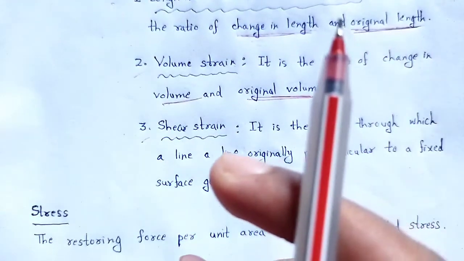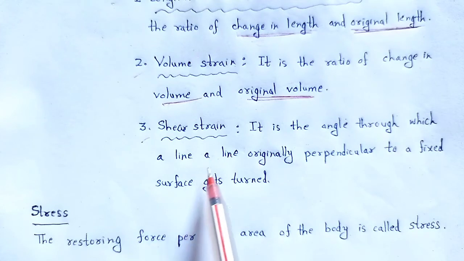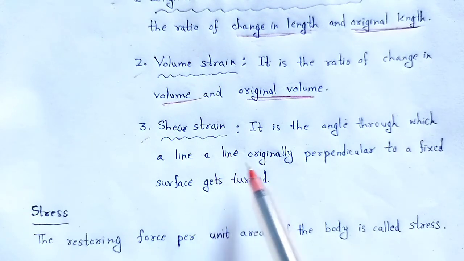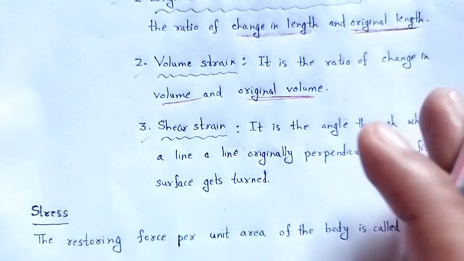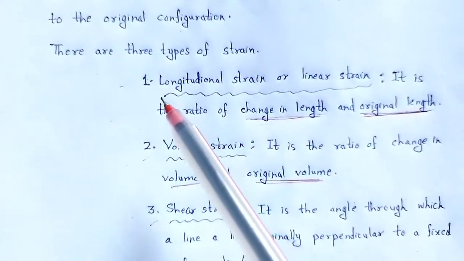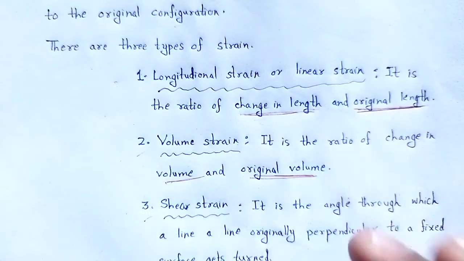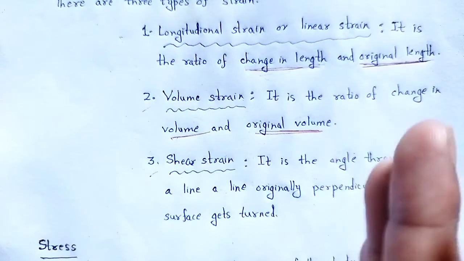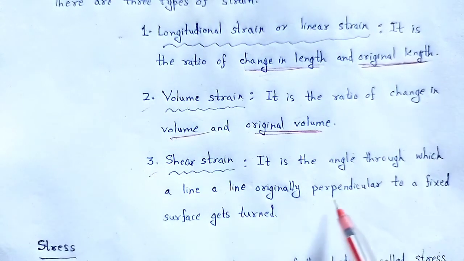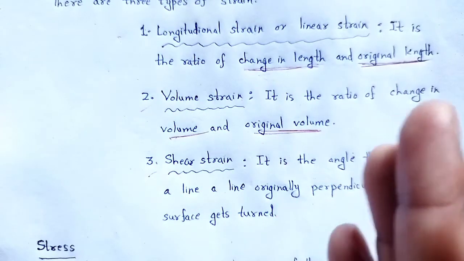Shear strain: shear means change in angle. What is that angle? It is the angle through which a line which is originally perpendicular to a fixed surface gets turned. That is known as the shear strain. So strain is of three types: longitudinal strain, change in length by original length; volume strain, change in volume by original volume; and shearing strain, the angle through which a line originally perpendicular to a fixed surface gets turned. This is known as the shearing strain.